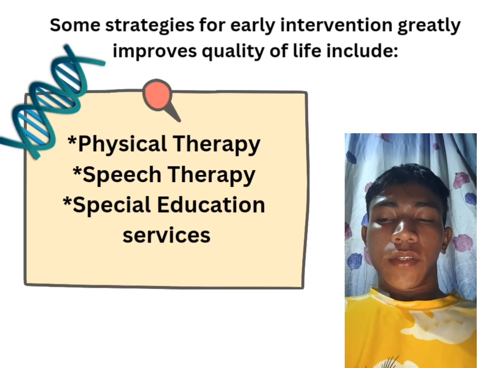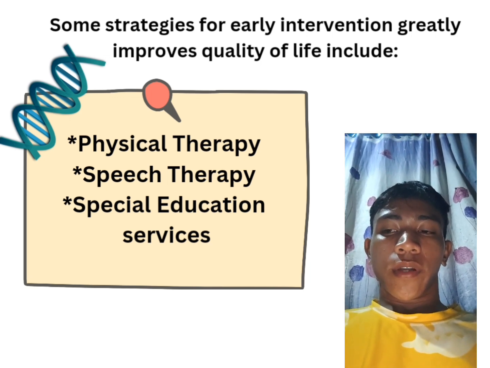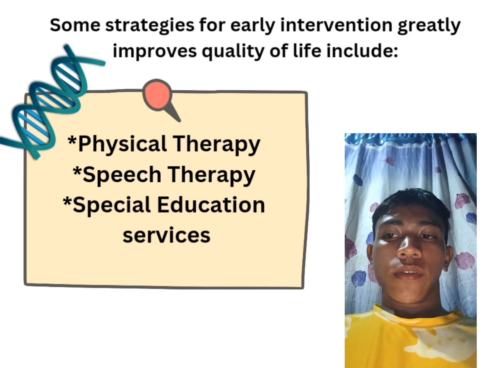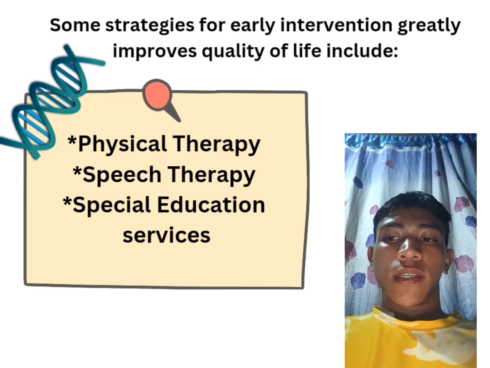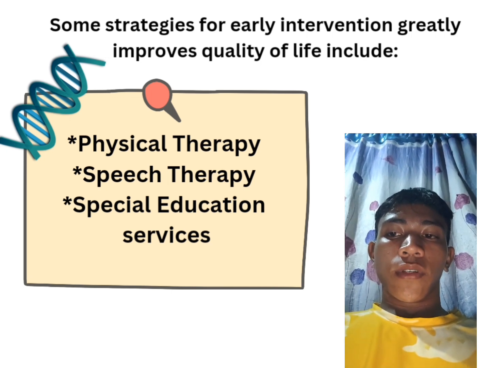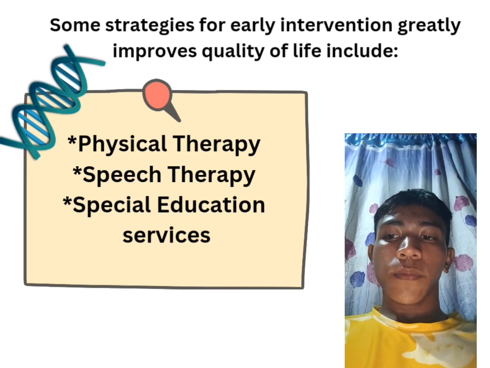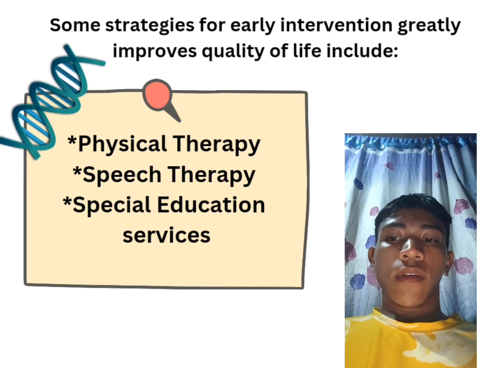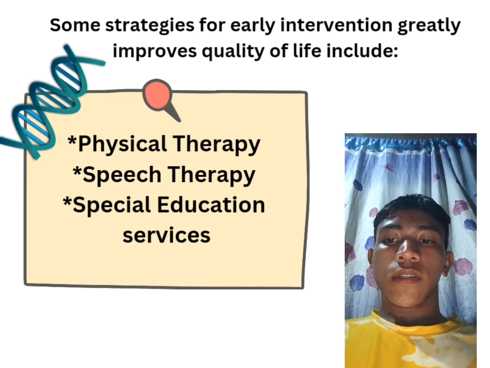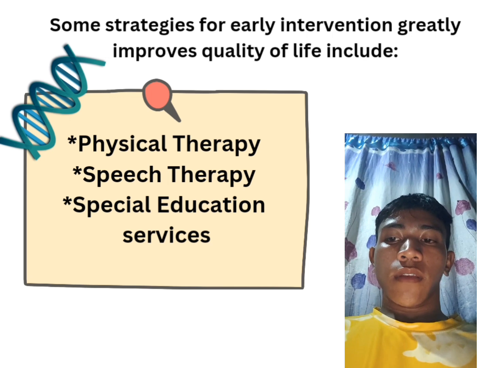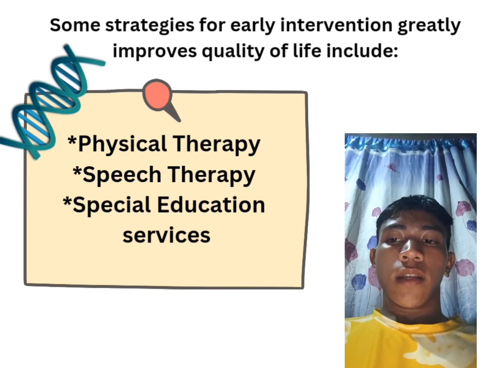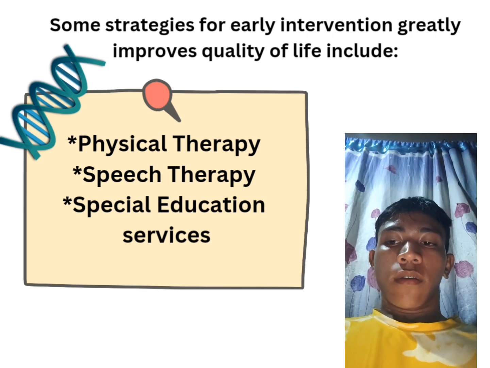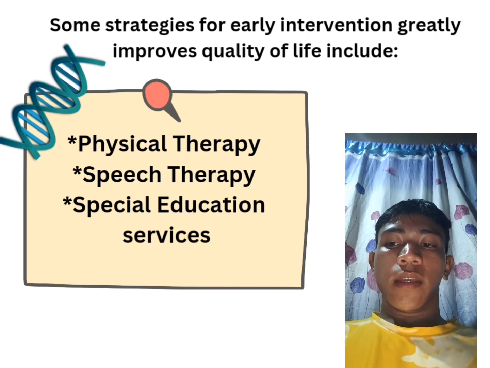In terms of management, while there is no cure for Down syndrome, early intervention greatly improves quality of life. Some strategies include physical therapy to enhance motor skills and strength, speech therapy to support language development, and special education services to maximize cognitive potential. These interventions, combined with proper medical care, allow individuals with Down syndrome to lead meaningful and fulfilling lives.